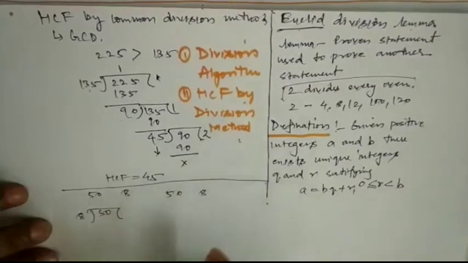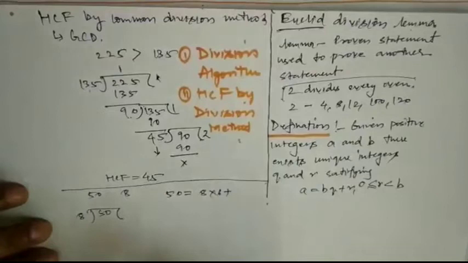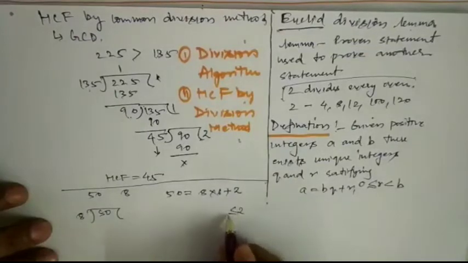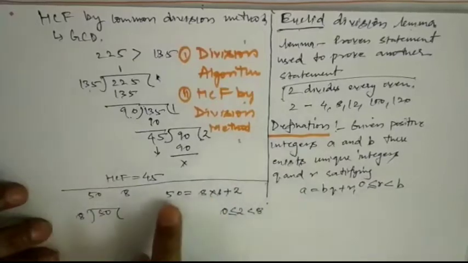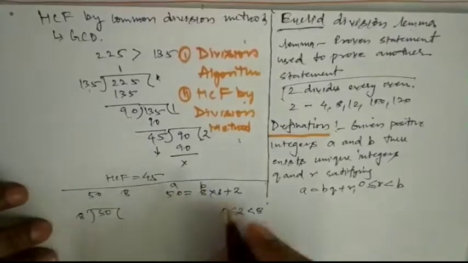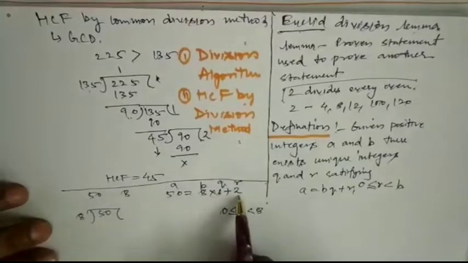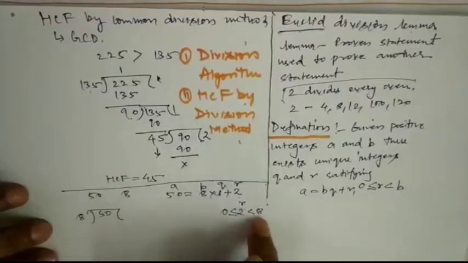For 50 and 8 there exist Q and R such that this remainder is greater than or equal to 0 and it should be less than 8. So according to this a and b, there exist Q and R, 6 and 2, such that this R should be greater than or equal to 0 and less than 8.